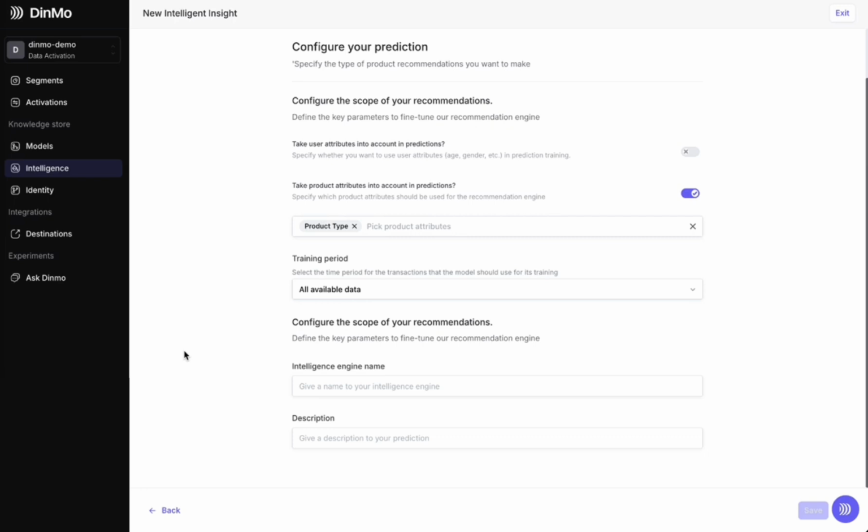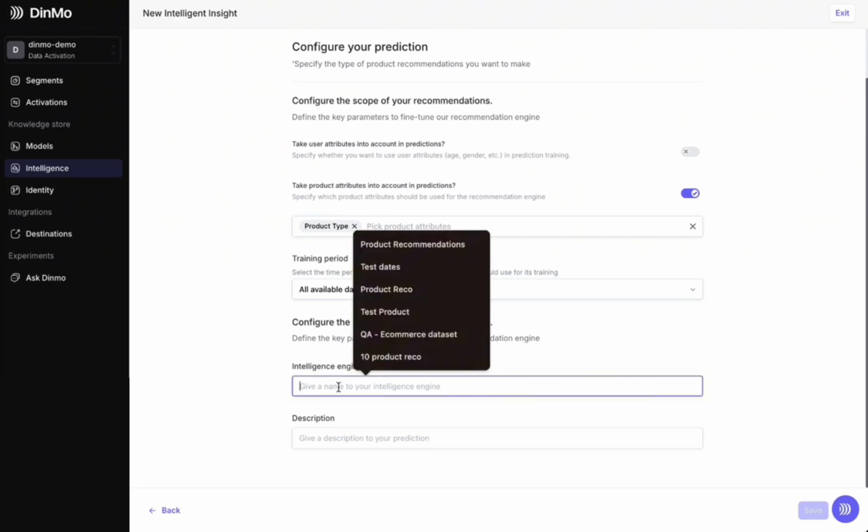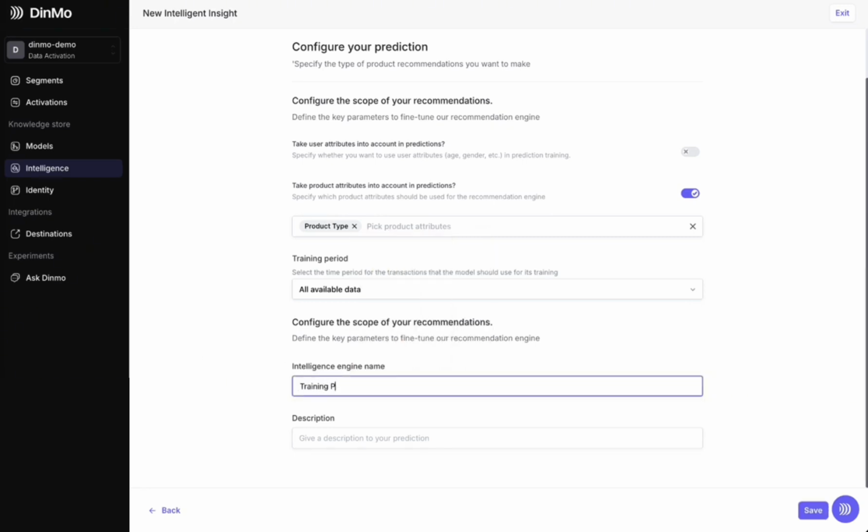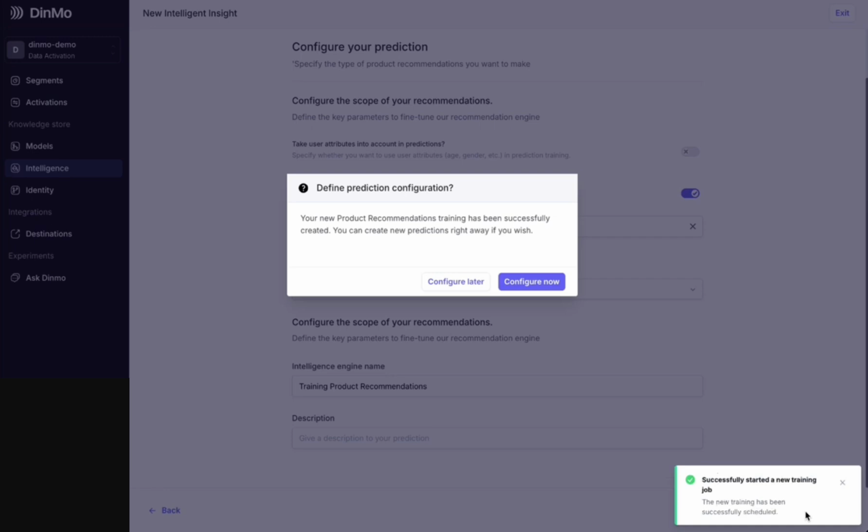And in those cases, you can remove periods that shouldn't be considered because, for example, it might be Black Friday, a sales event, etc. And this skews what was purchased and therefore the recommendations we could make. So here, I'm creating my product recommendation training program. It will take some time.